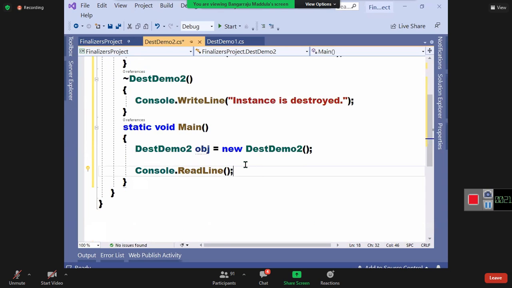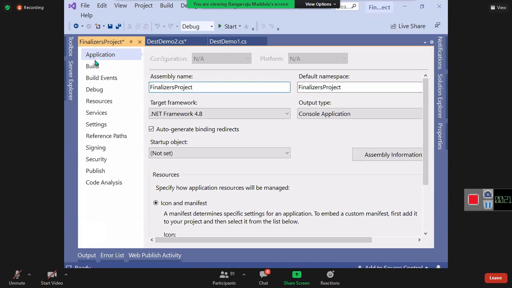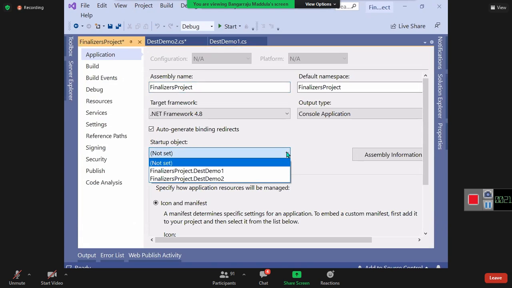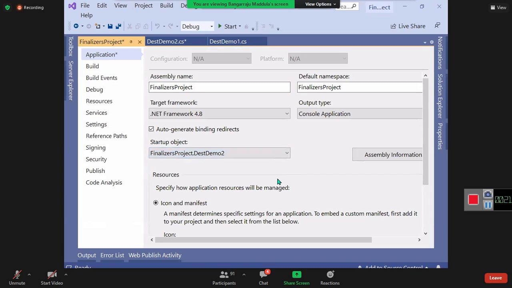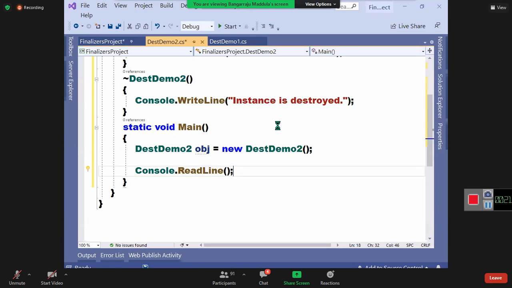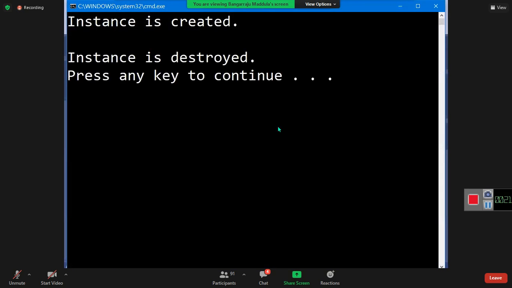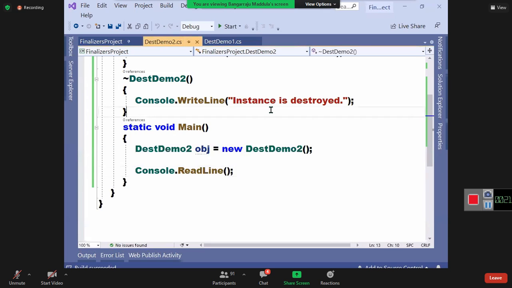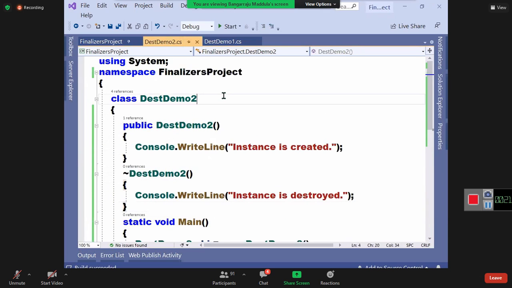Both are the same. Now if I run, I'll get the same, because I created only one instance. How many? Only one. Open the project properties window and here set the startup object. Which class? TestDemo2. And run. Instance created, no difference. Do you remember this, guys? If I inherit this class from TestDemo1, you know that whenever an instance of a child class is created, it will internally invoke the parent class constructor for execution, right? You already know.